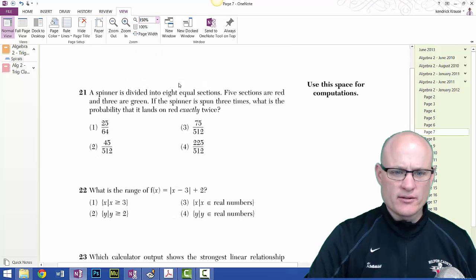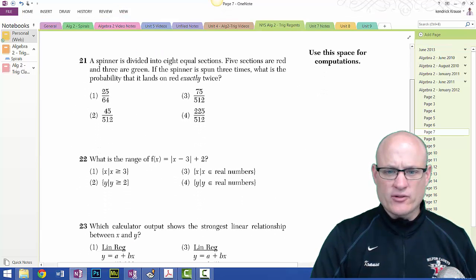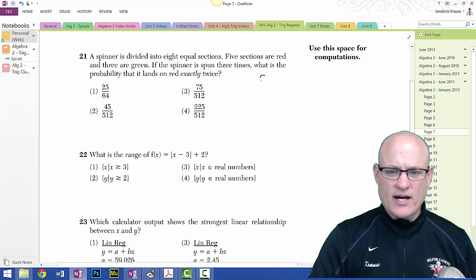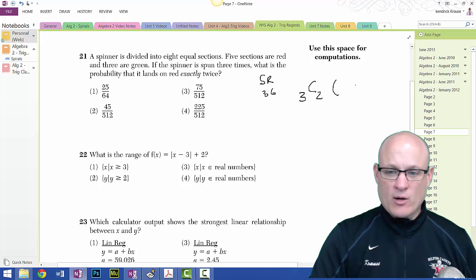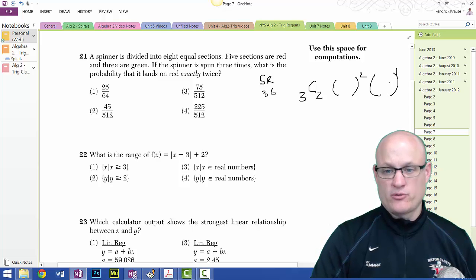The spinner is divided into 8 equal sections: 5 red, 3 green. The spinner is spun 3 times. What is the probability it lands on red exactly twice? So you're going to have 3 choose 2. What I want to happen, what I don't want to happen: a 2 goes here and a 1 goes here. What I want to happen is it lands on red twice. Red is 5/8, and green is 3/8.